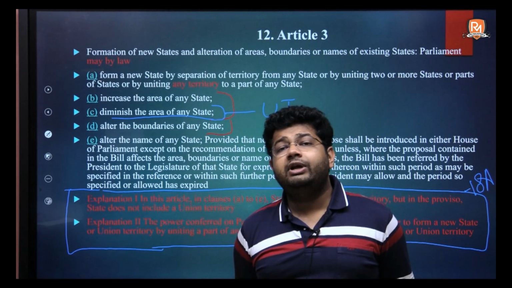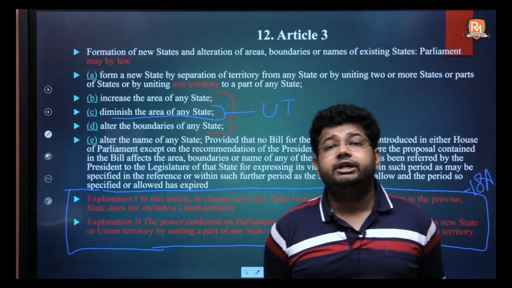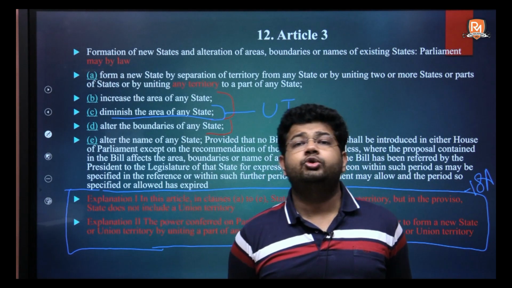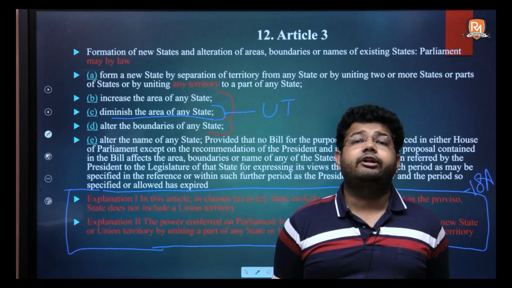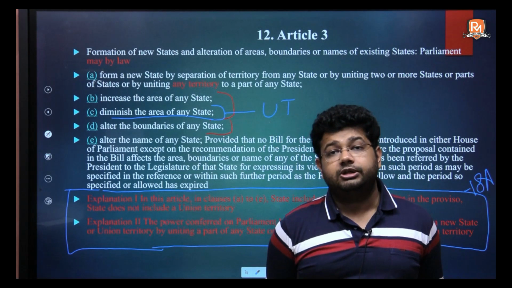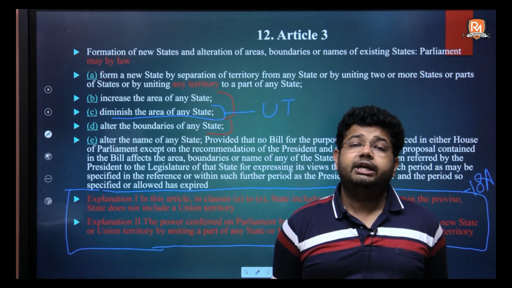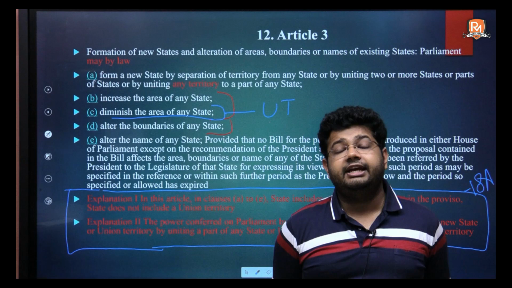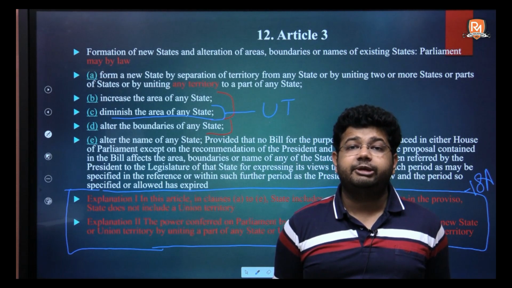Therefore, what will happen when a union territory has to be given away by the parliament? Supposedly there is a union territory and we are ceding that union territory, giving it to some other state. Then what will happen in that scenario? Naturally, the Supreme Court said that in that scenario we will have to make an amendment through Article 368